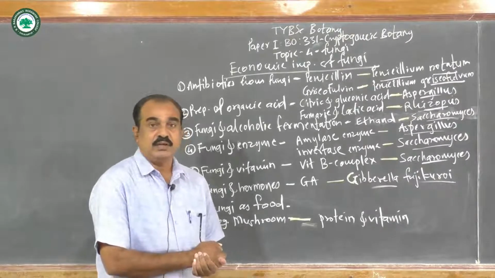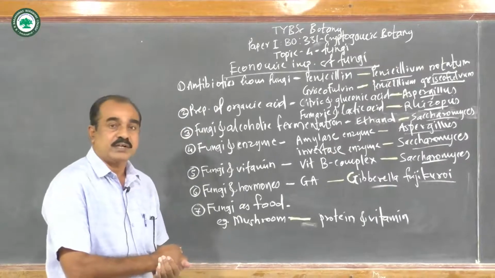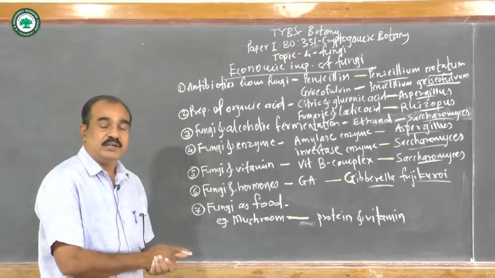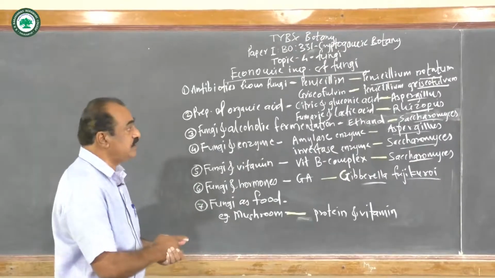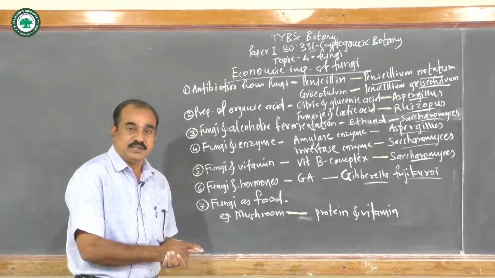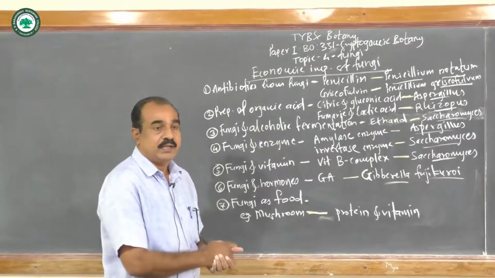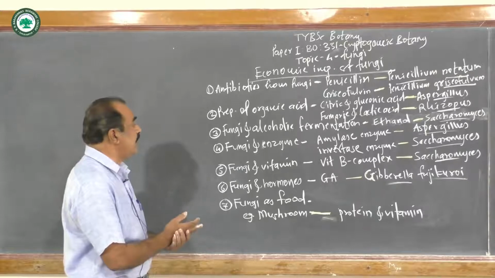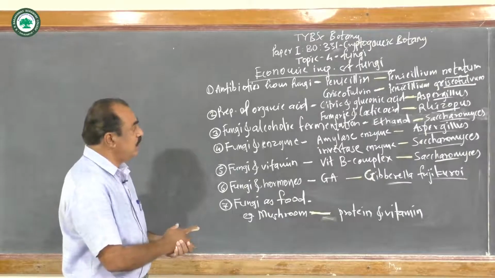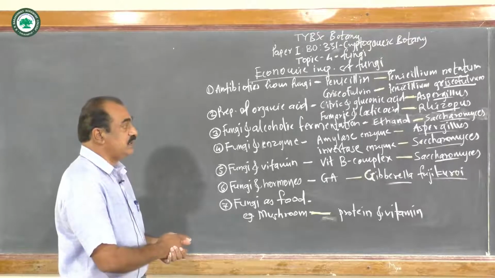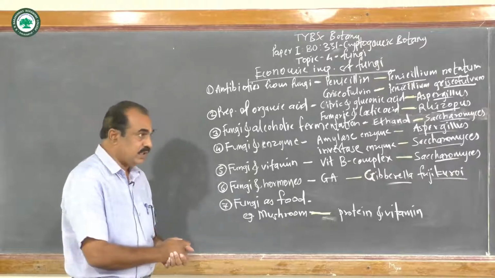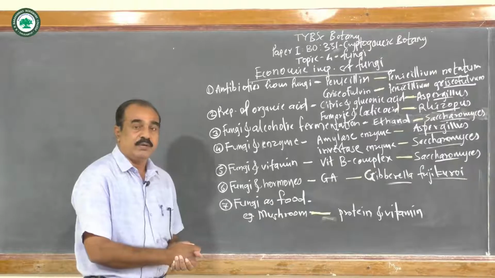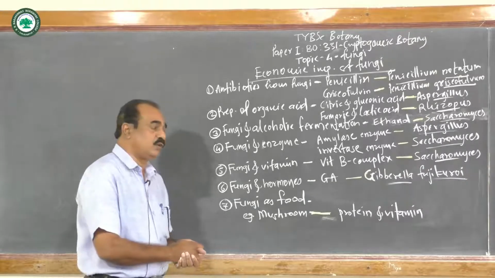Here the ethanol or the alcohol is extracted from the fungus Saccharomyces, and industrially it is a very important fungus, that is the Saccharomyces. It is also called the yeast, or the baking and brewing industries yeast. Now next, that is the fungi and enzyme. Now the amylase enzyme is extracted from the Aspergillus niger, and another enzyme, the invertase enzyme, is also extracted from the yeast, which is called the Saccharomyces.